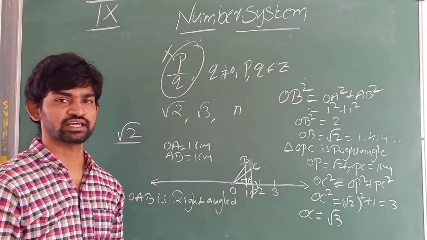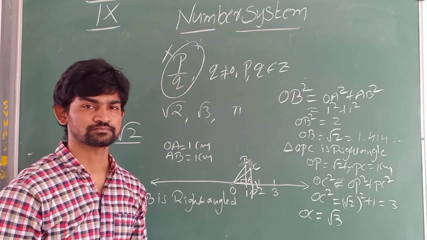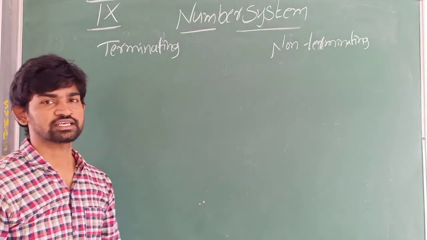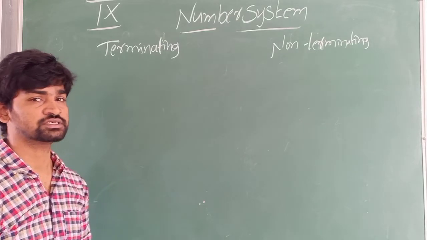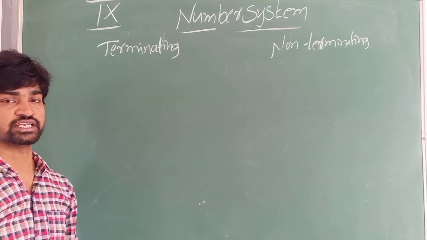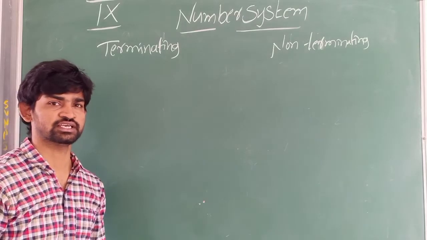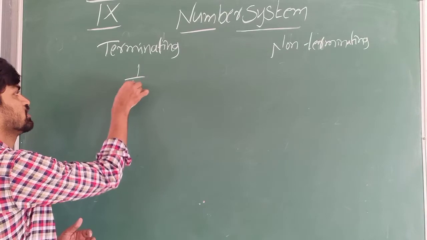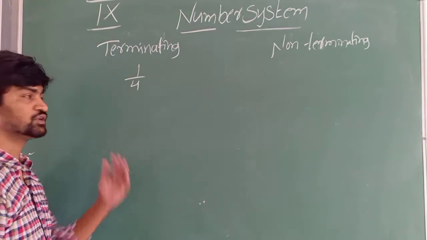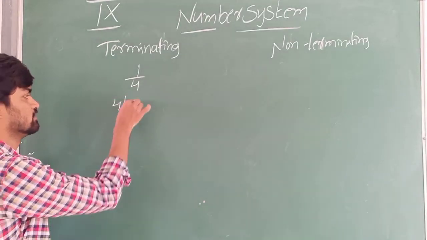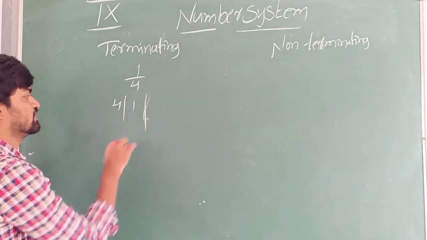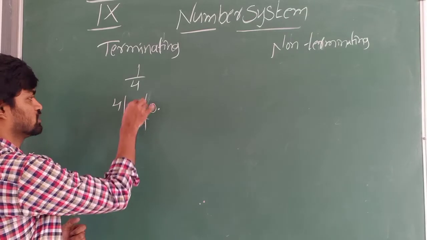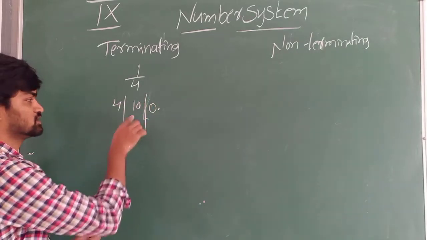That is terminating and non-terminating rational numbers. Now let us learn terminating and non-terminating decimal expansions of rational numbers. First we will discuss terminating. What is the meaning of terminating? It is that which ends. Let us take the rational number 1 by 4 and try to divide. We cannot divide 1 by 4 directly, so we have to put a decimal point and take 0 to get 10.